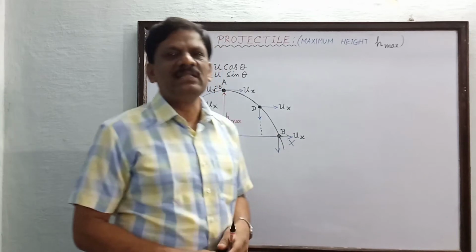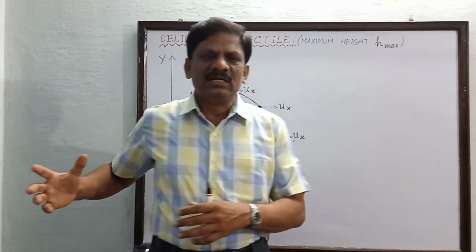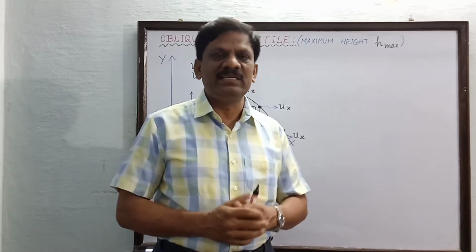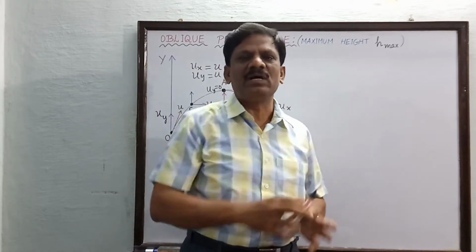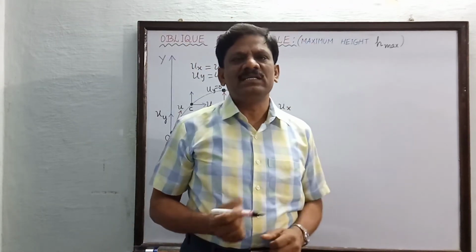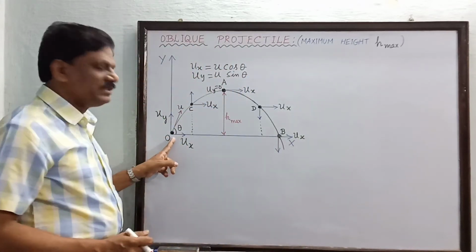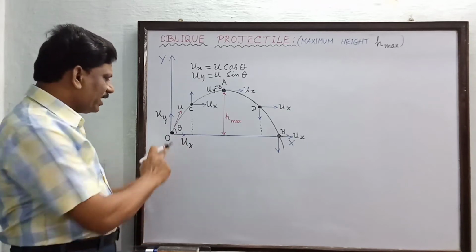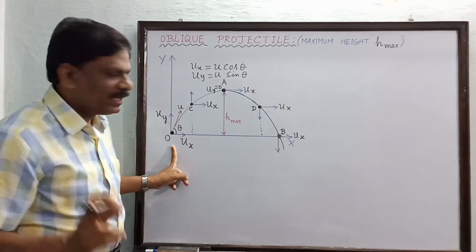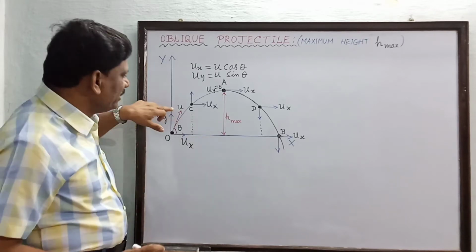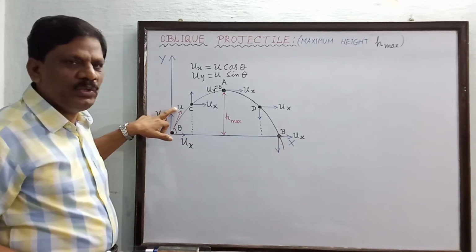So now you see that an athlete is running on the ground, he is taking the initial momentum and the initial velocity he gains and he jumps to cover the maximum height in the high jump. Like that, in this picture you see that an object is thrown from the initial point of projection O at an angle theta with respect to the horizontal. With what initial velocity it is projected is U.